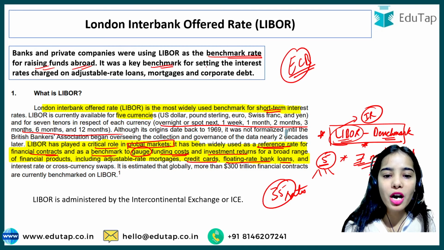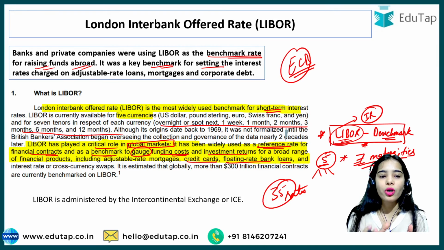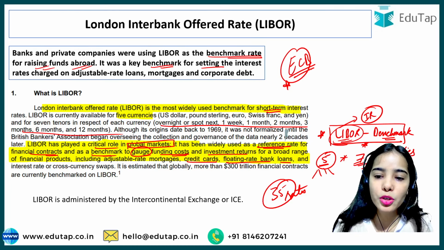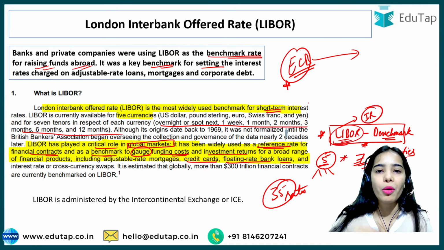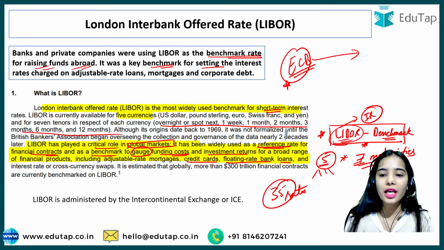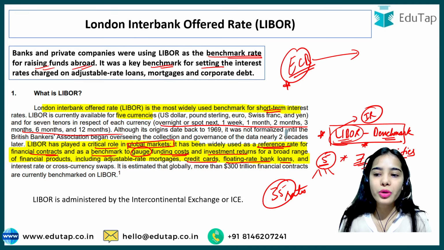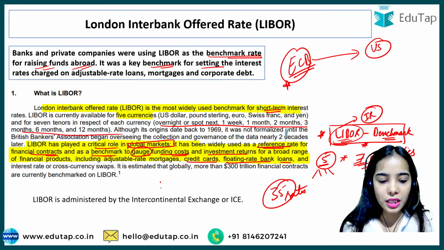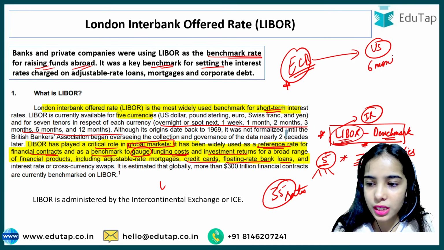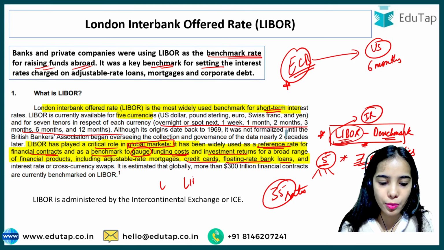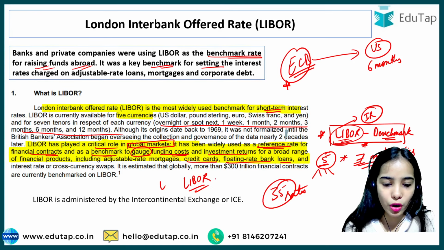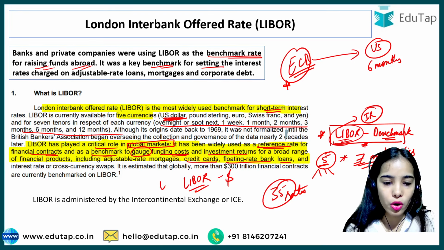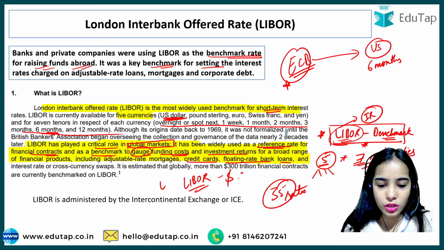It was a key benchmark for setting the interest rate charged on adjustable rate loans, mortgages and corporate debt, especially for the external commercial borrowings that corporates used to do from other countries. So, if I'm a corporate and I want to raise money from the US for, let's say, 6 months, we will see what the Libor is for US dollar for 6 months.